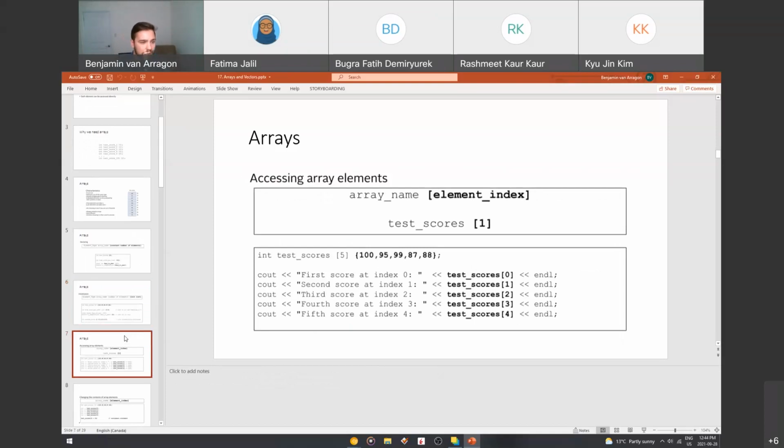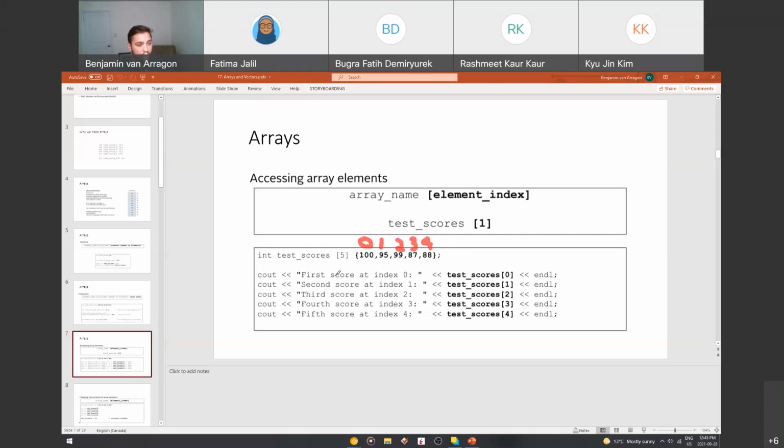Cool. So we've made our array. We've initialized our array. Now we want to know, how do we actually access our array? So how do we print out a value in the array? It's pretty easy. So you use your square brackets, you type your array name, and then the index of the element that you want to access. So my array is declared as an array of integers. It's called test_scores. I set it to have 5 elements in it, and the values are 100, 95, 99, 87, 88. All right, so remember, they start at 0. So this is at index 0, index 1, index 2, index 3, and index 4.